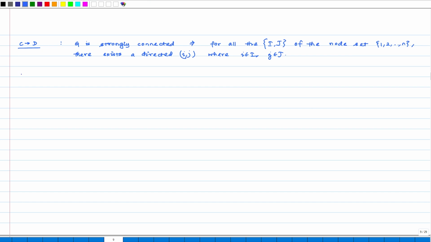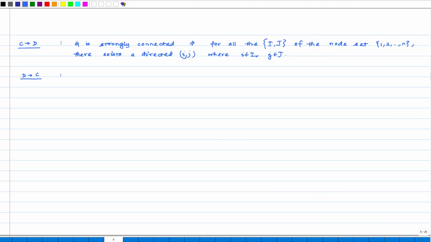Please try this out, and we will look at the reverse direction now, which means that we have the partitions such that in whichever way we partition the node set, there will always exist some edge from one node set to the other node set. And then we show that if this property holds, then the graph itself becomes strongly connected.